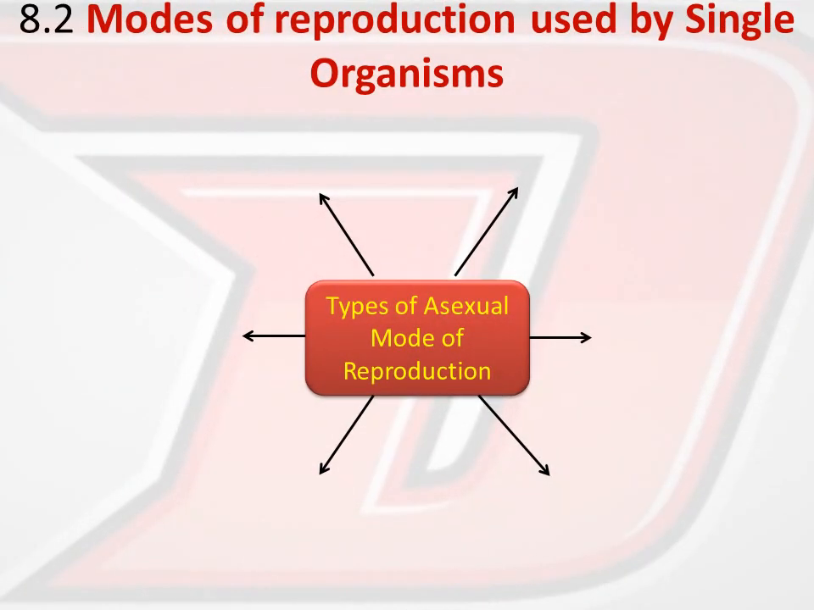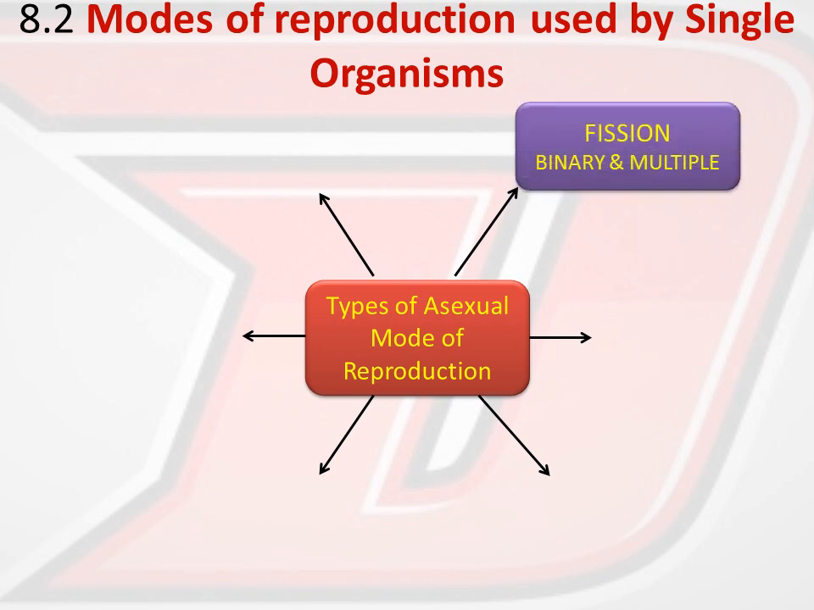That is modes of reproduction used by single organisms. That day also I told you that single organisms means unicellular organisms and some of the simple multicellular organisms. Simple multicellular organisms means they have multiple cells but their body design is not complex. Okay, so they can go under reproduction process by using these ways, and they are